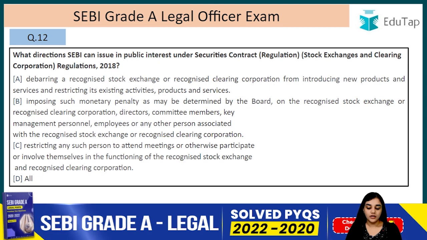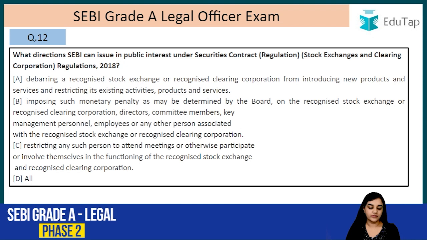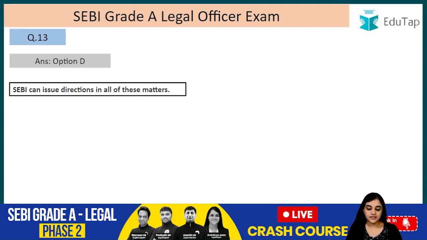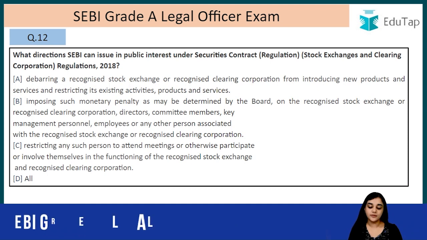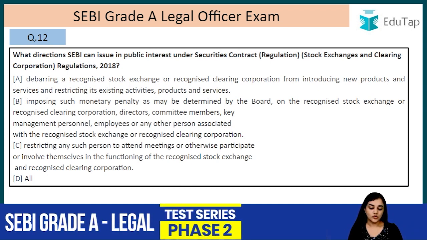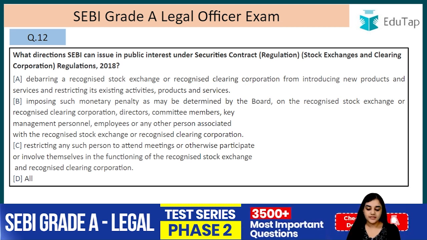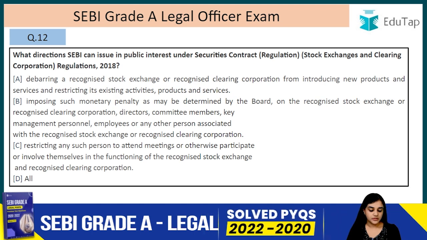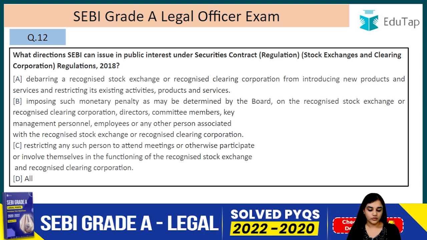Question number 12. What directions SEBI can issue in public interest under Securities Contract Regulation, Stock Exchange and Clearing Corporation Regulation 2018? The answer is D, that is all of these directions that are mentioned in the question, they are correct. Let's read this. Debarring a recognized stock exchange or recognized clearing corporation from introducing new products and services and restricting its existing activities, products and services, imposing such monetary penalty as may be determined by the board on the recognized stock exchange or recognized clearing corporation, directors, committee